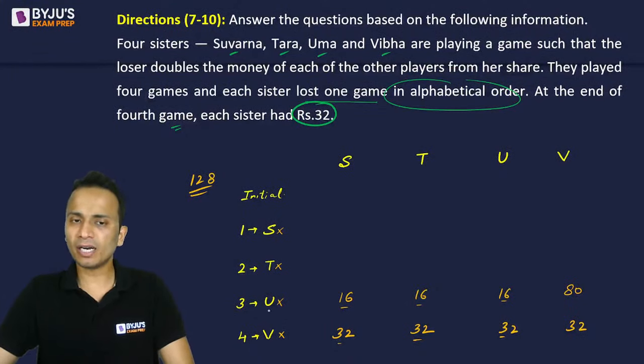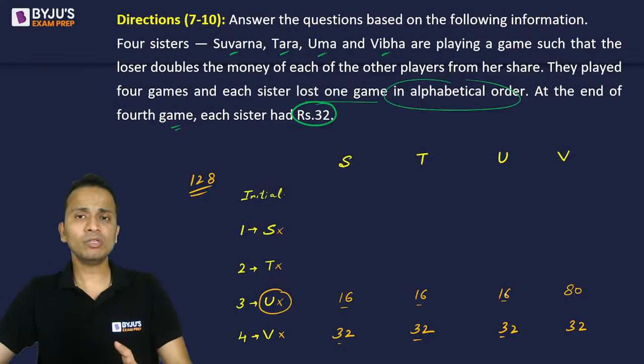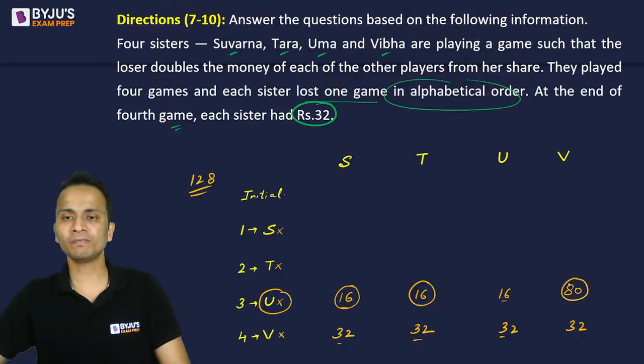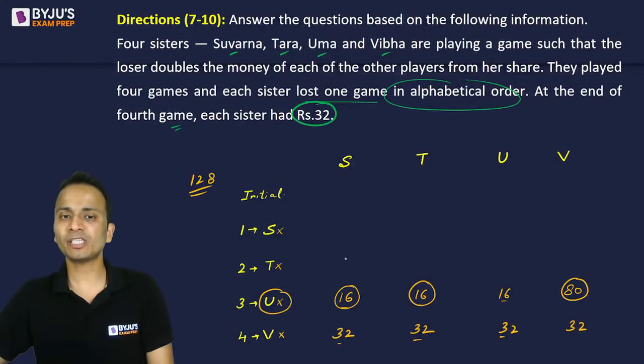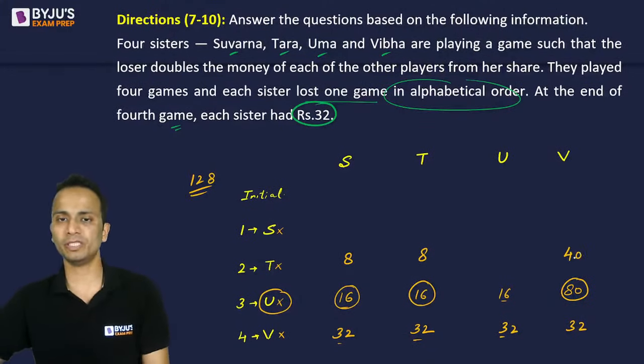Now, in this third round, U has lost. So after this round, U must have doubled the money of every other player. U doubled these three, so before this round, the money of these three will be half. So S must be having half, that is 8. T will have 8 and V will have 40 rupees.